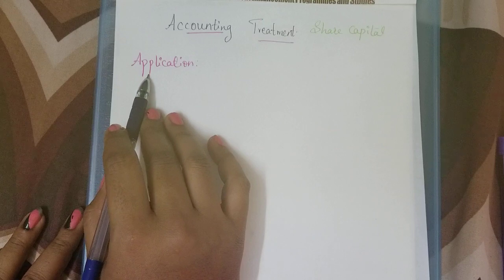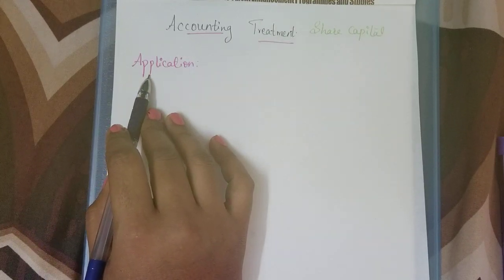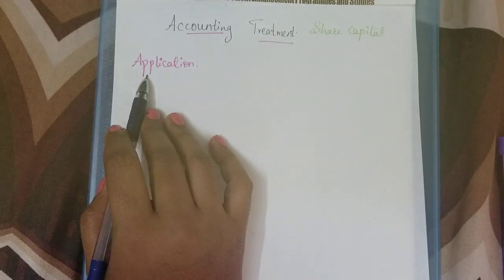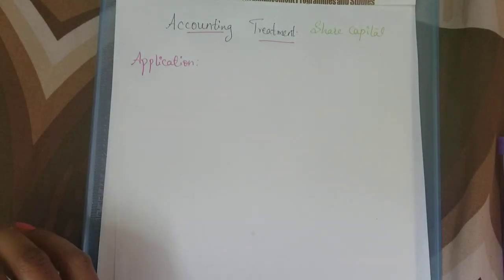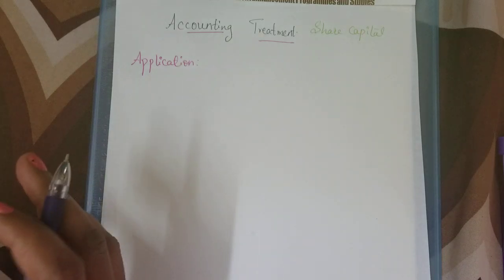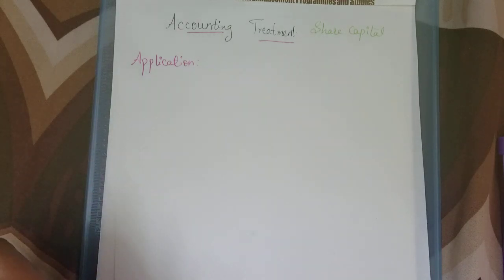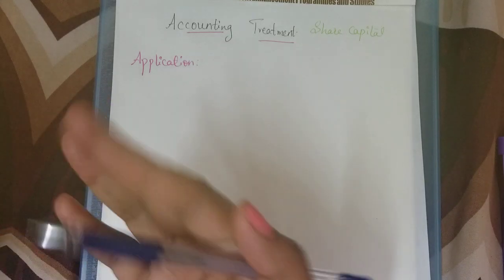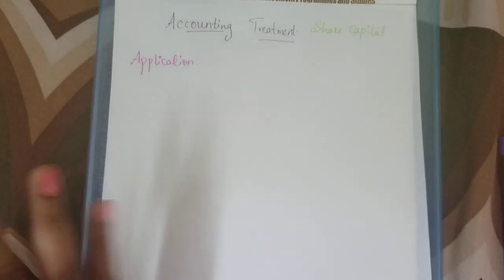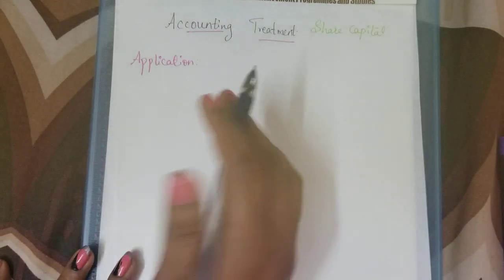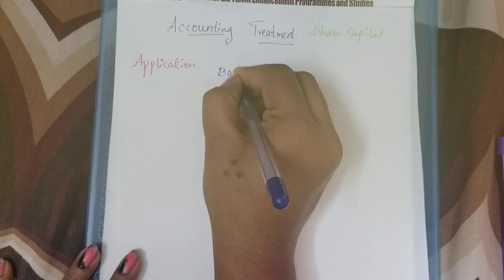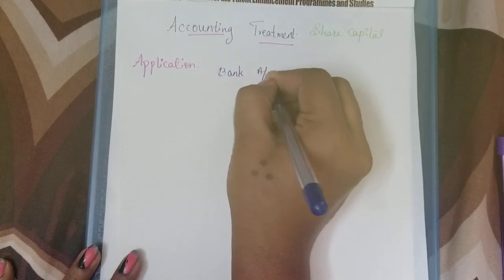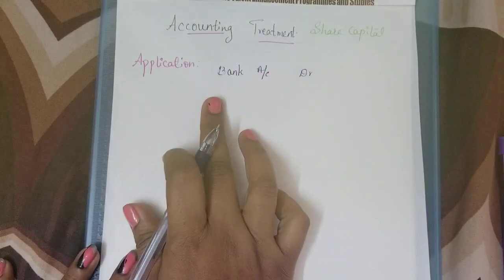When application money is collected, the first entry will be for application money received. Whatever the receipt, it will be through the bank. Always it is through the bank, whatever money you are transferring, buying, selling, everything through the bank only. So the first thing we take is the bank account debtor. I will tell you why it is debited.